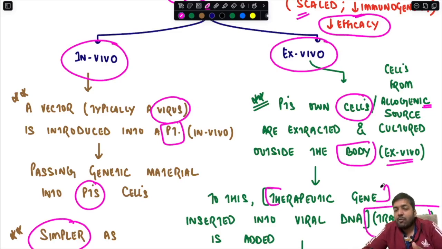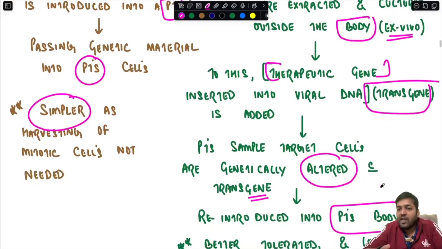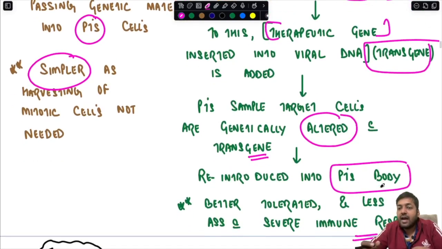Whereas in the ex vivo process, I am taking the patient cells out of the body, then I am culturing them, and then to that patient cell I am introducing the therapeutic gene, which is combined with the viral DNA, and it is added outside the human body. So the patient's target cells are altered with the transgene.